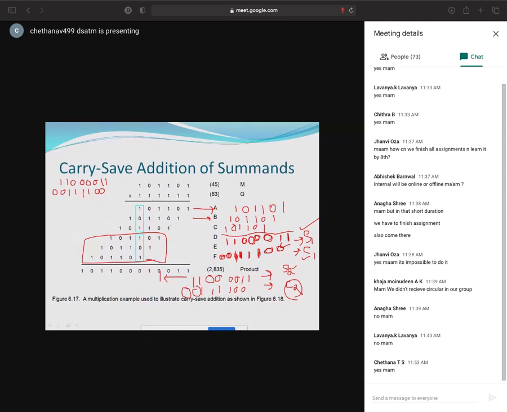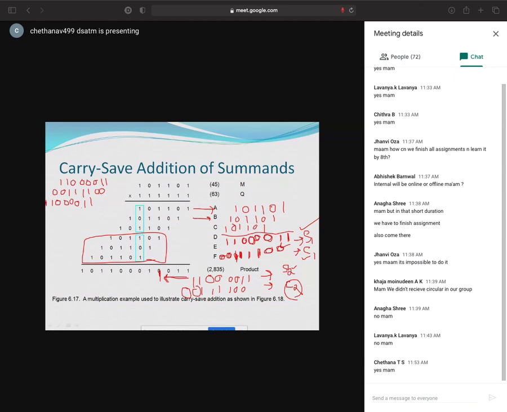So S2 starts towards the left side after leaving 3 bits: 1, 2, 3, 4. Fourth bit, you have to write your answer from here. So what's your S2? 1, 1, 0, 0, 0, 0, 1, 1.